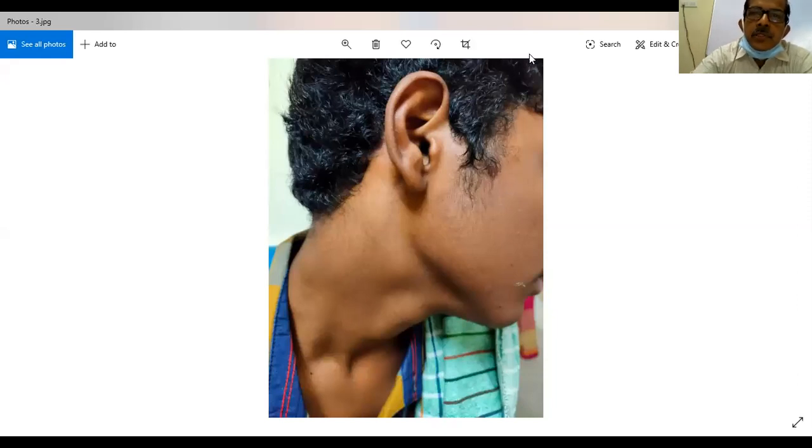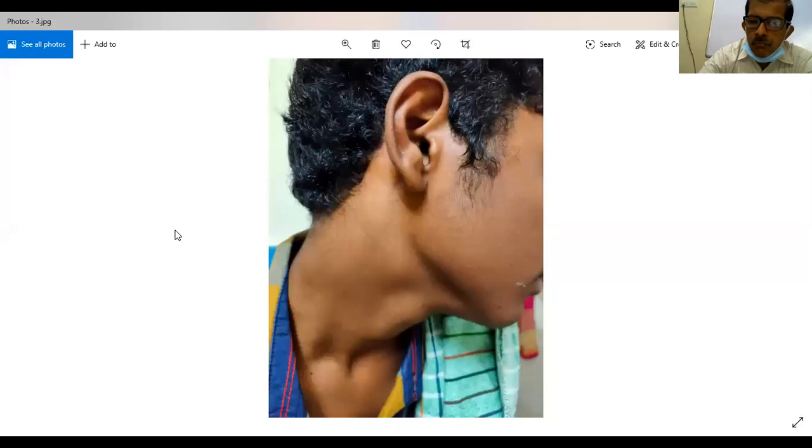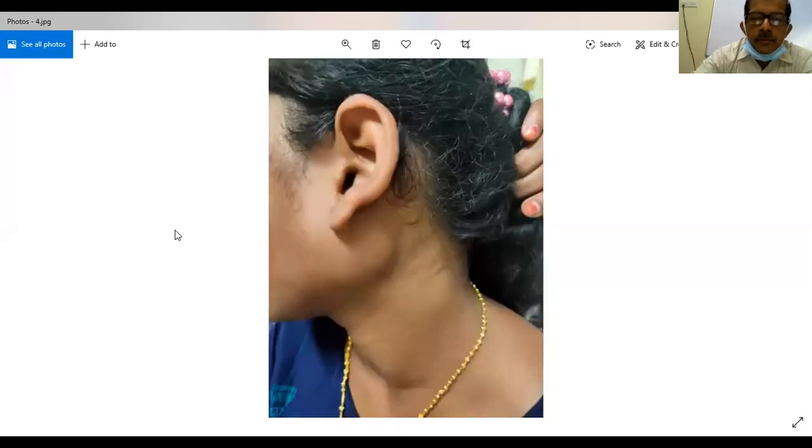But sometimes we will have some problem also on the site, so I will show you that also. This is a bit of a problem. I will show you the swelling. So this is the swelling. It is nearer to the parotid gland.